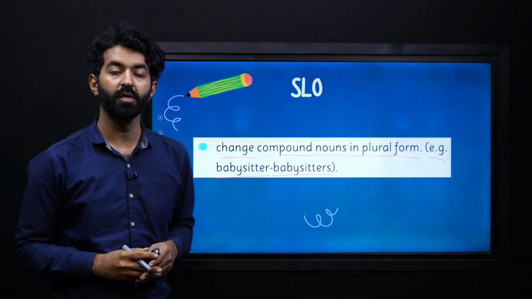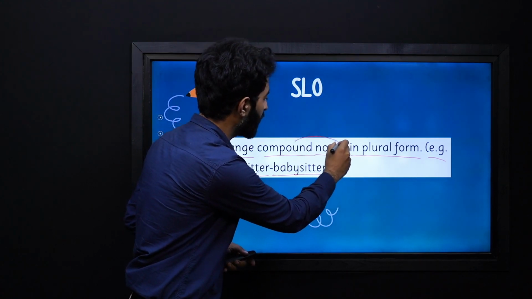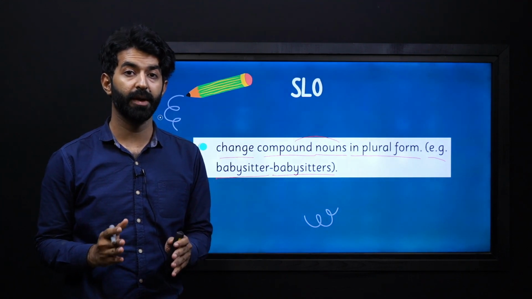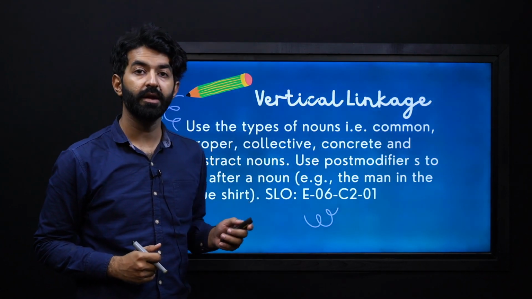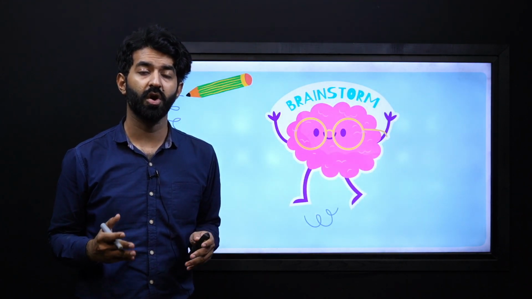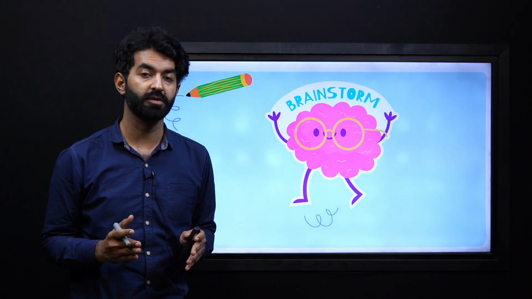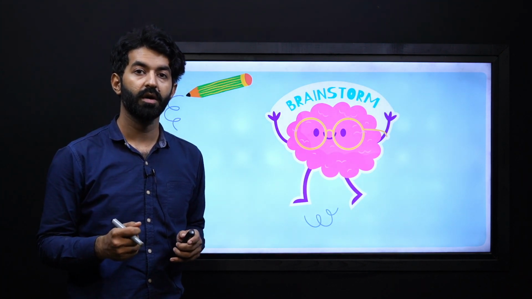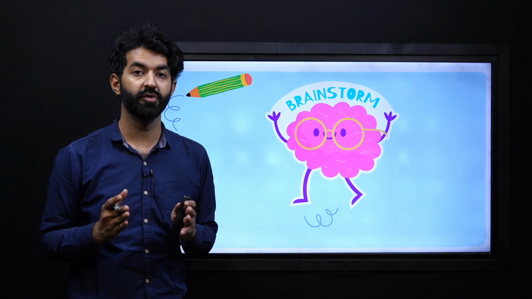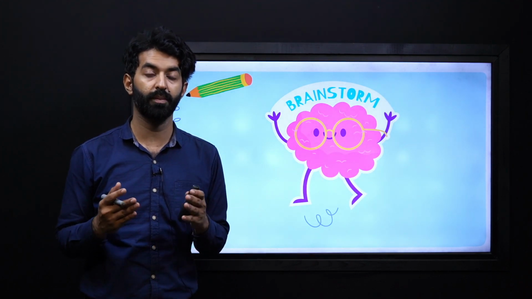So let's break it down. It's very simple. What are we supposed to do? We are supposed to change the compound nouns into their plural forms. It's that simple. So let's begin the lesson. Here we have a linkage with the previous SLO. Now let's brainstorm a little bit. Do you remember about the compound nouns? And now, how do we make its plural form? Have you ever done that? If so, then can you come up with an example? Share it with your class fellow, talk about it to your teacher.